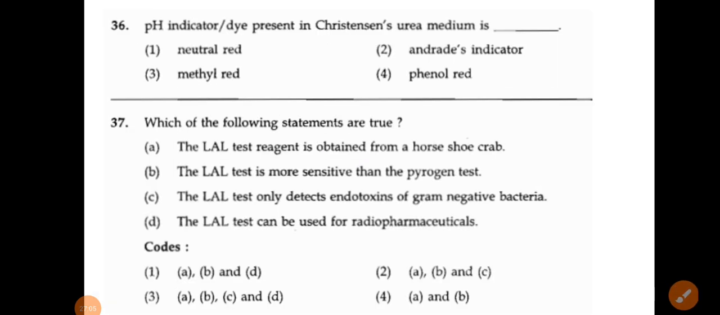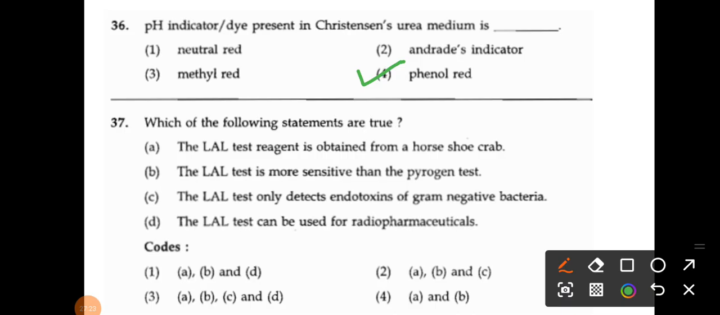Next, 36: the pH indicator or dye present in Christensen urea medium, right? Neutral red, anhydride indicator, methyl red and phenol red. So what is the correct answer? That is phenol red.